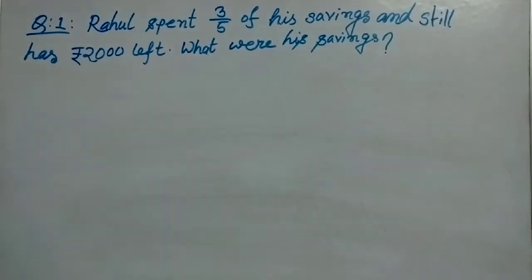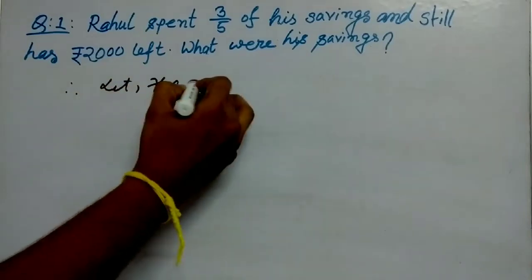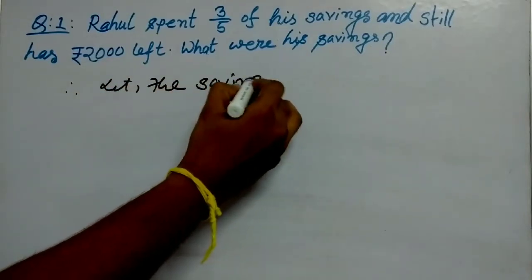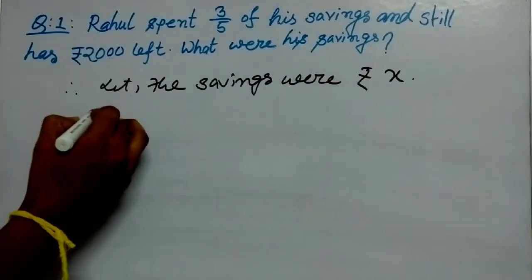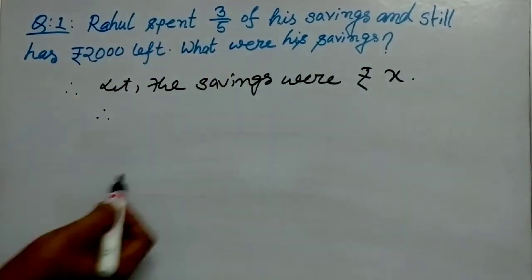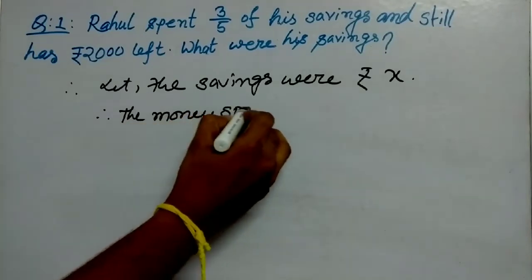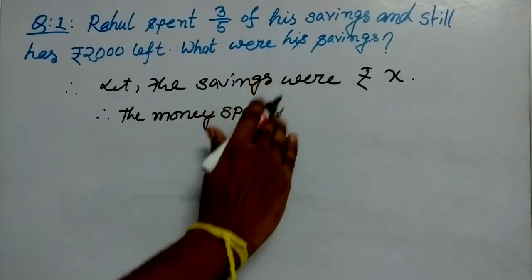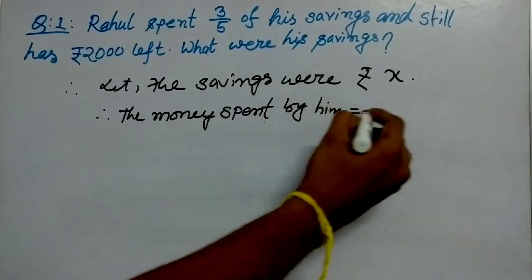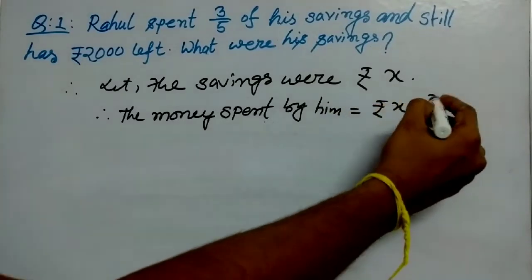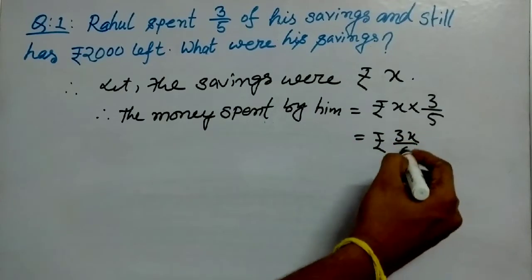We don't know the total savings, so we will assume that they are rupees X. Therefore, the money spent by him is rupees X into 3 by 5, that is rupees 3x by 5.